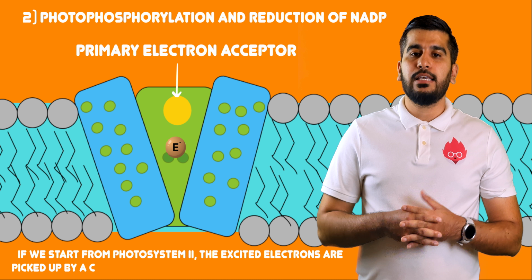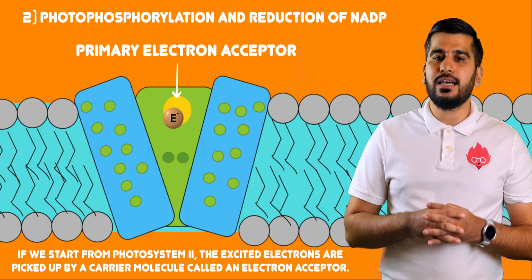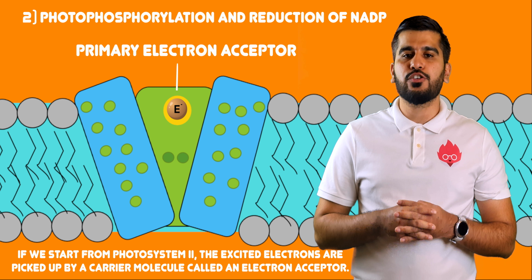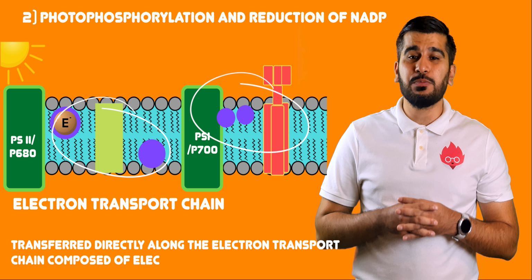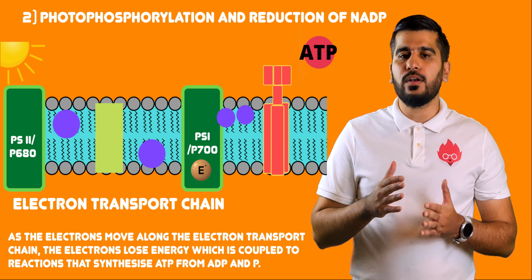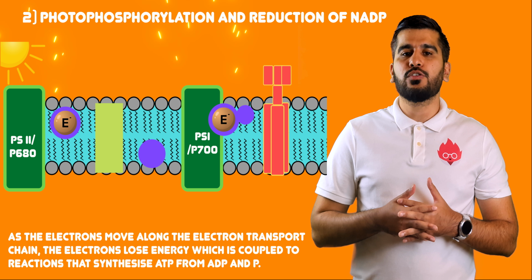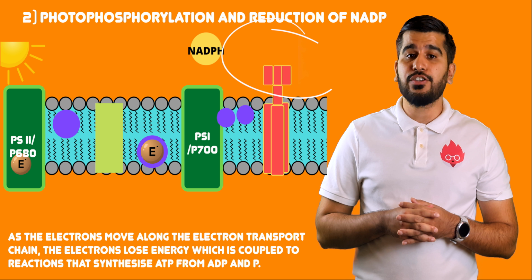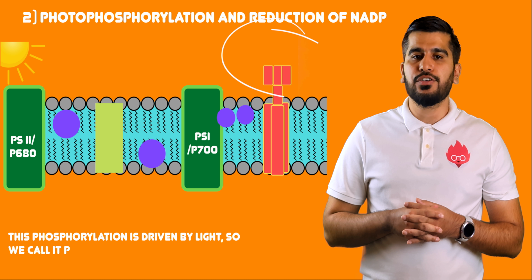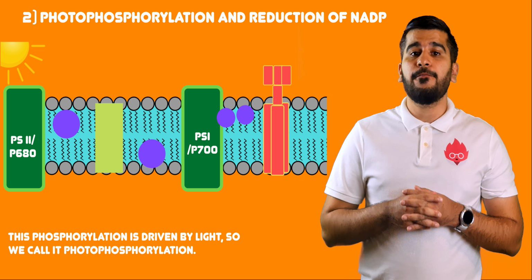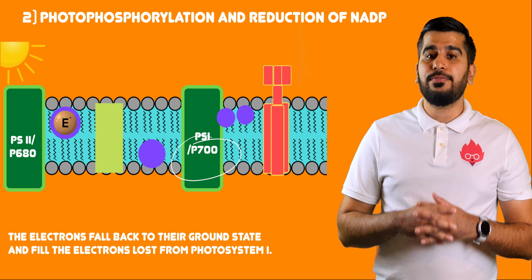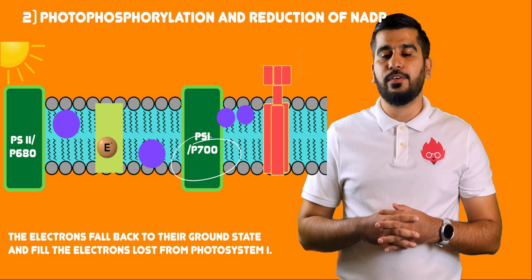In step 2, if we start from photosystem 2, the excited electrons are picked up by a carrier molecule called the electron acceptor and transferred directly along the electron transport chain, which is composed of electron acceptors. As the electrons move along the electron transport chain, the electrons lose energy, which is coupled to reactions that synthesize ATP from ADP and phosphate. This phosphorylation is driven by light, so it's called photophosphorylation. The electrons fall back to their ground state and fill the electrons lost from photosystem 1.